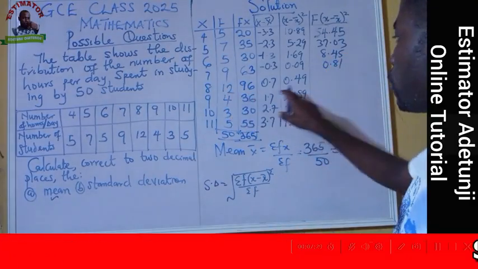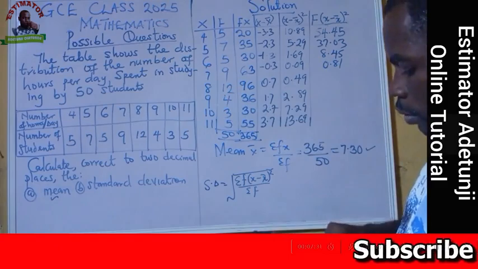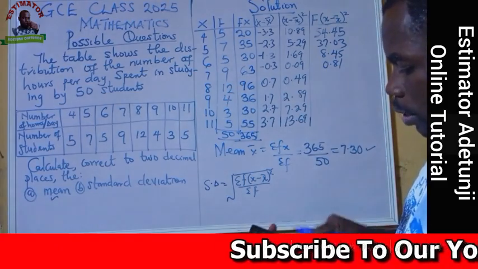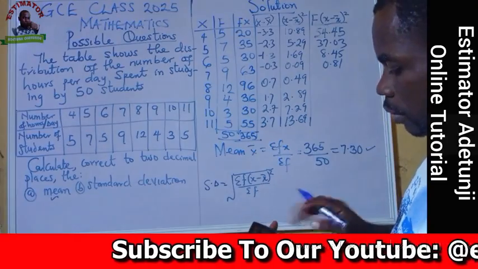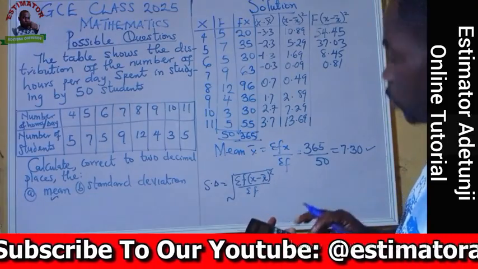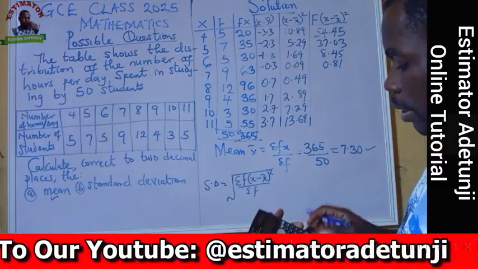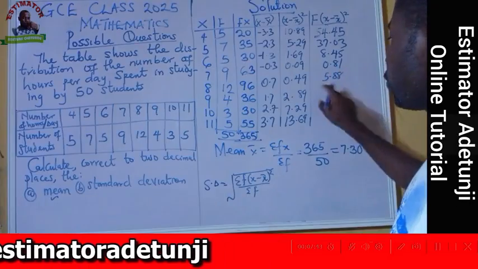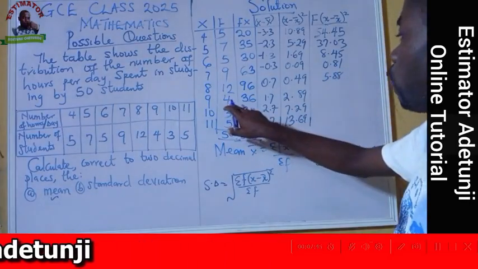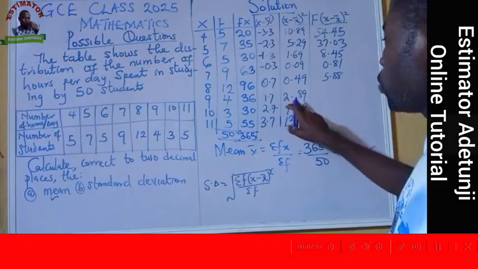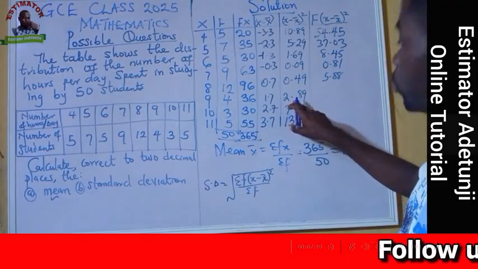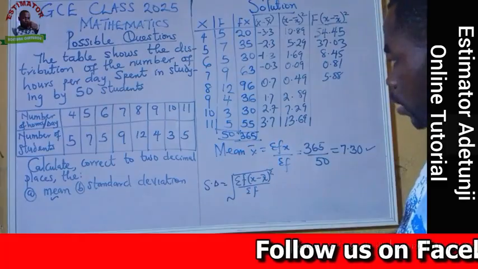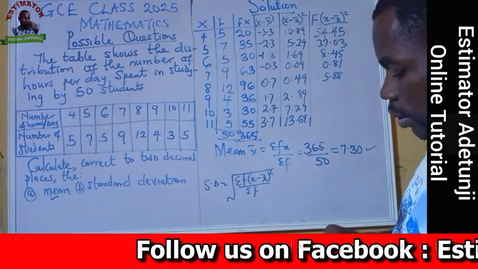Here I am, 12 times 0.49. I take the 12 times 0.49, and this one is giving me 5.88. Here I am now, 4 times 2.89.